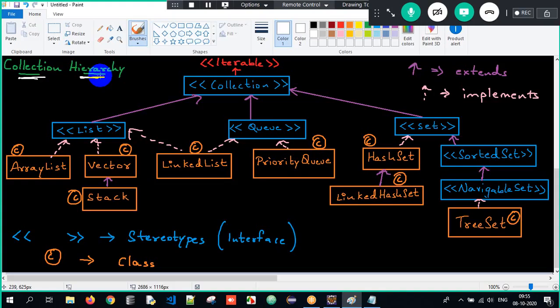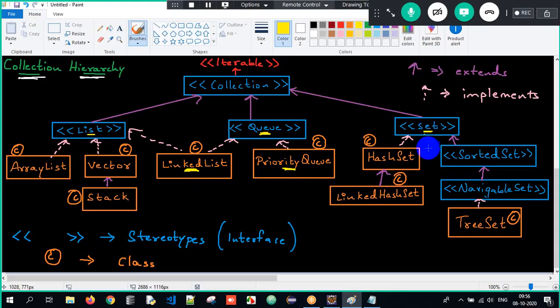Under List, we have four implementation classes: ArrayList, Vector, Stack, LinkedList. All four classes will implement the List interface. LinkedList is a class which is implementing List also, Queue also. And under Queue we have two implementation classes: LinkedList and PriorityQueue.